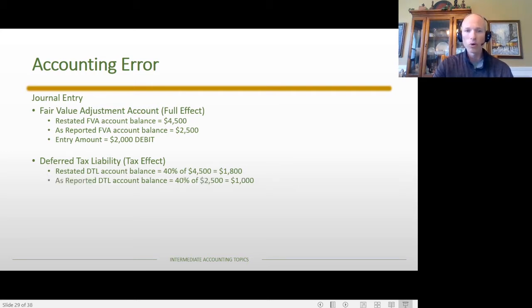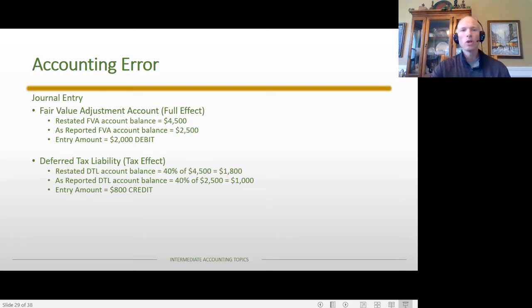The as-reported balance, of course, is 40% of the original difference of $2,500, or $1,000. And so you can see that we ought to have reported a DTL of $1,800. We actually reported a DTL of $1,000. And so what we have then is an entry amount of $800 to the DTL, which would be an $800 credit, which is an increase to our DTL.